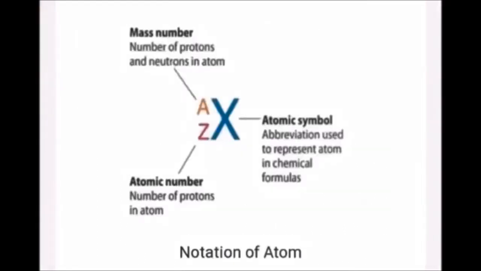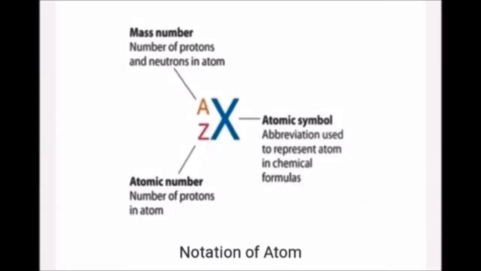How to write the symbol for an element with atomic number and mass number? Here, X is the atomic symbol. In superscript, A denotes the mass number.